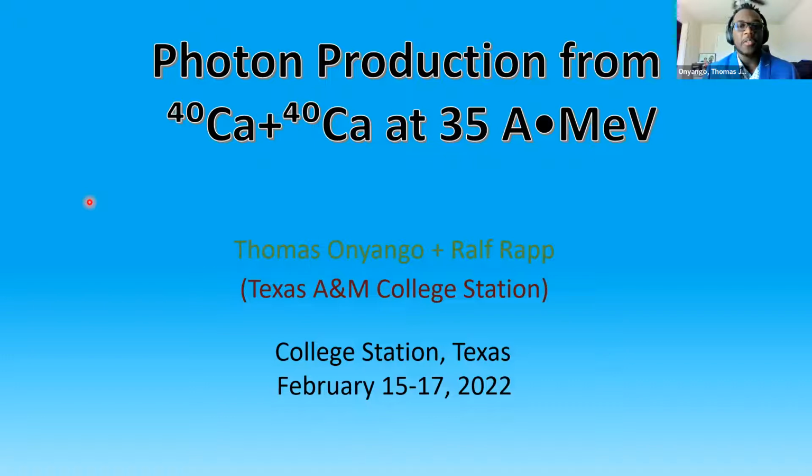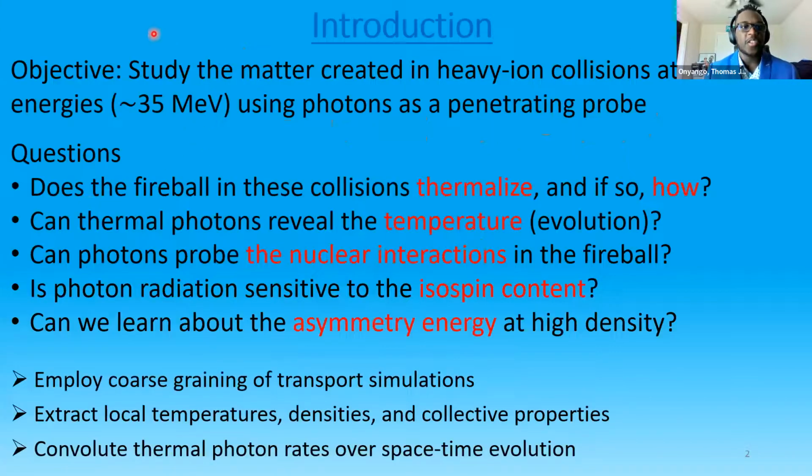Today I will be talking about photon production from calcium 40 on calcium 40 collisions at 35 MeV per nucleon. First, a brief introduction. The objective of this project is to study the matter created in heavy ion collisions at Fermi energies using photons as a penetrating probe.